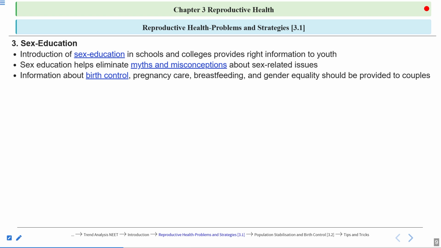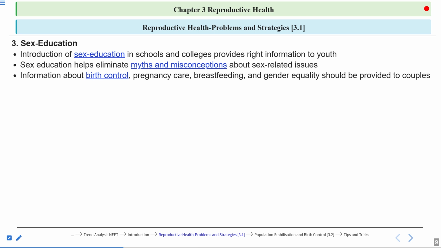Then information regarding pregnancy care. So this involves the care of the mother. This comes under prenatal care. Care of the mother should be taken because the mother is under a lot of stress. And the mother has to feed herself and the growing fetus also. So proper care and proper nutrition should be given to the mother. Then importance of breastfeeding.